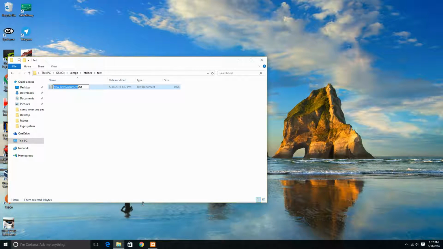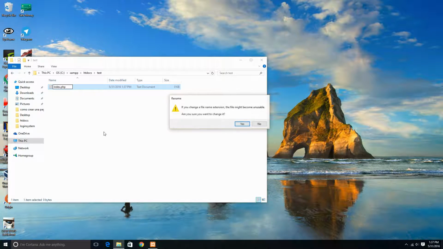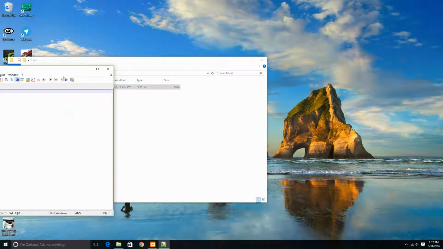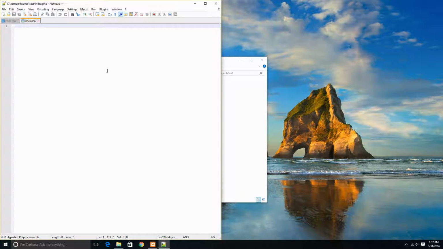Let's create a new text file, index.php. So just to show you guys that this is working, HTML.